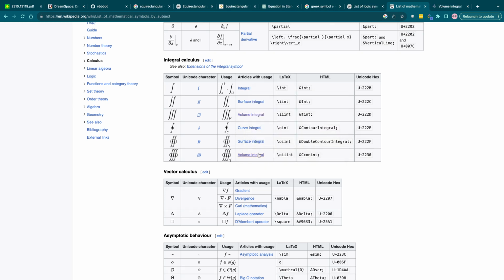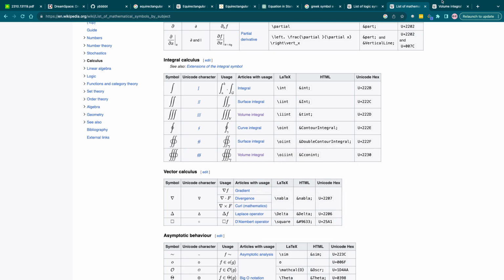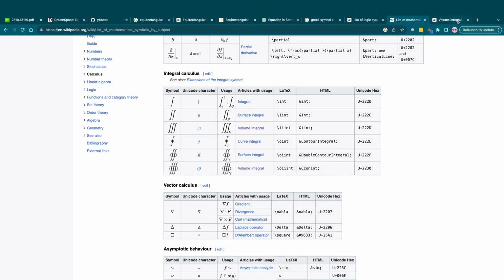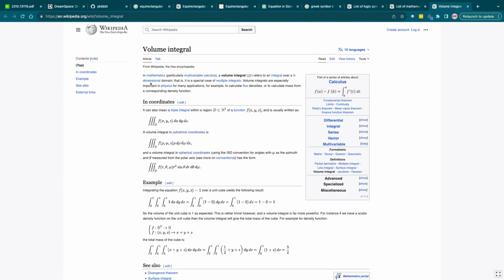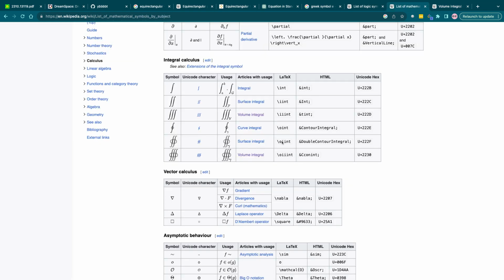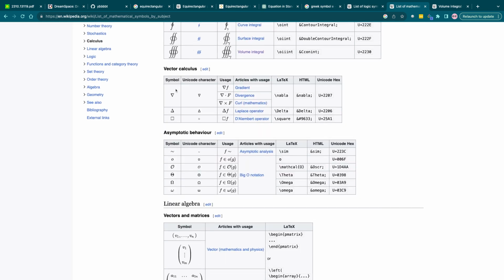So a volume integral refers to an integral over a 3-dimensional domain. Oh, that's not bad. I think it could be, actually no, it could be horrible. A volume integral is used to calculate flux densities or calculate mass from a corresponding density function. So this is pretty important, these vector calculus symbols.